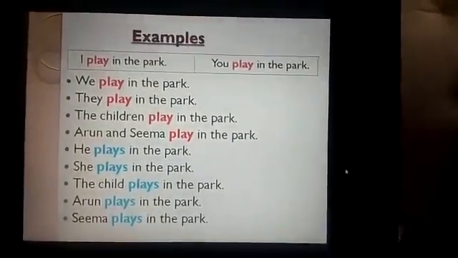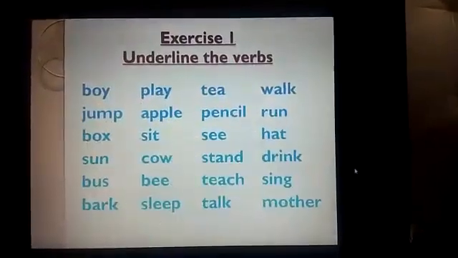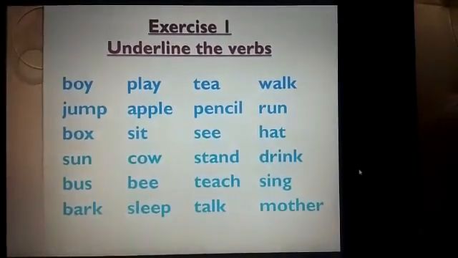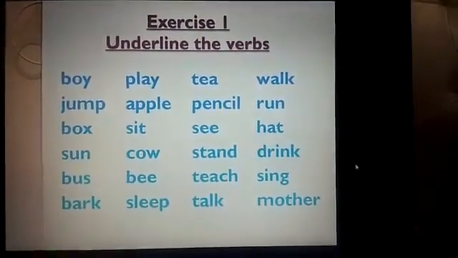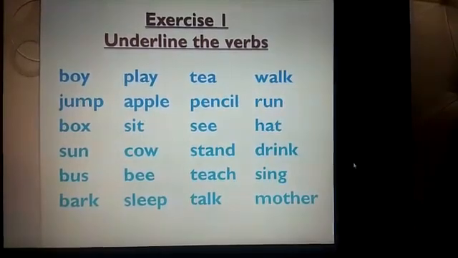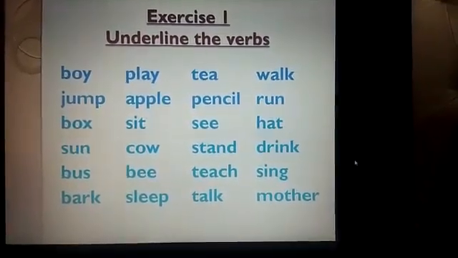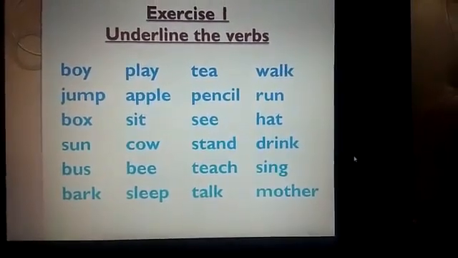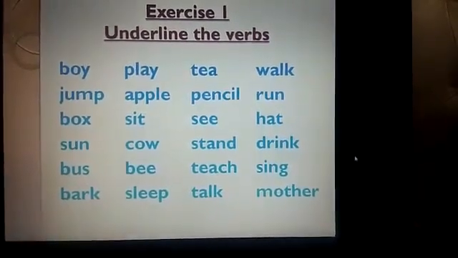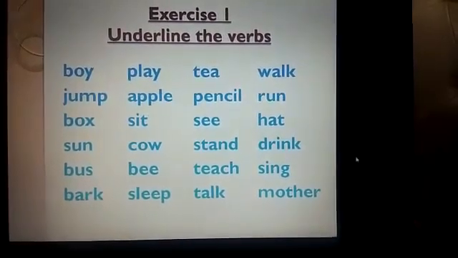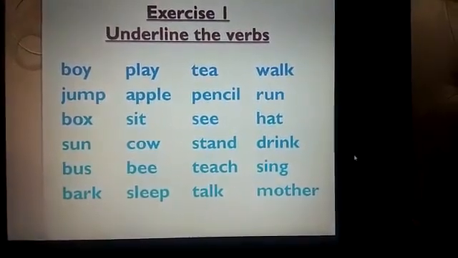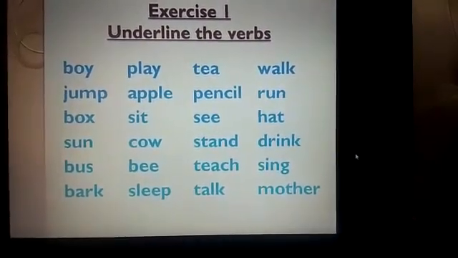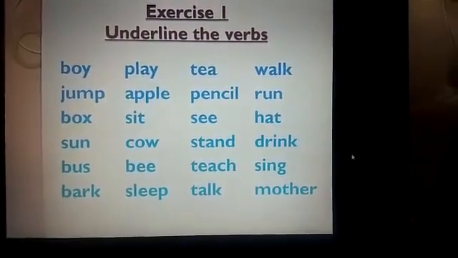Now, let's go to another slide. See, this is exercise 1. Till now, I think you all have understood what are verbs, and you can identify the verbs from the group of words. So, here I have given the exercise for you. Underline the verbs. Here, the group of words are given from which you have to identify the verbs and you have to underline them.